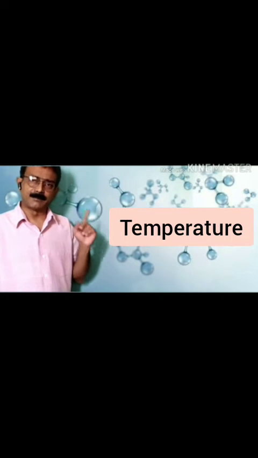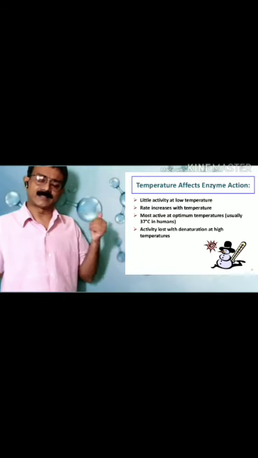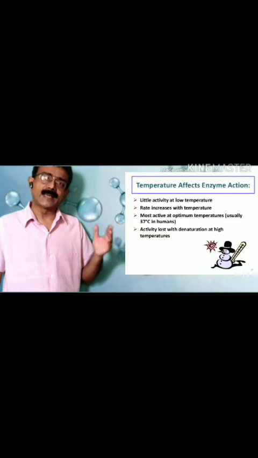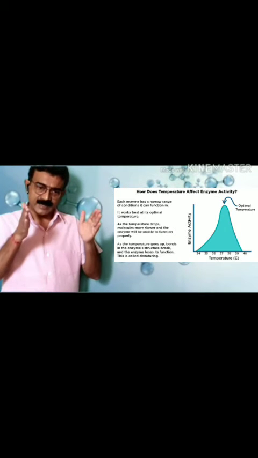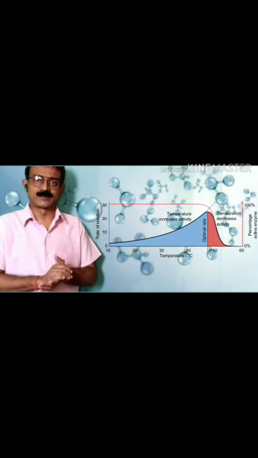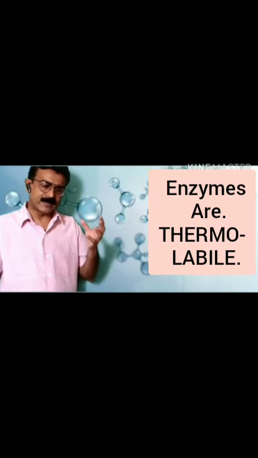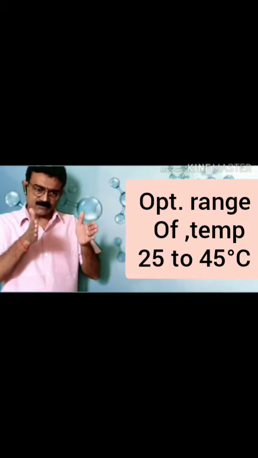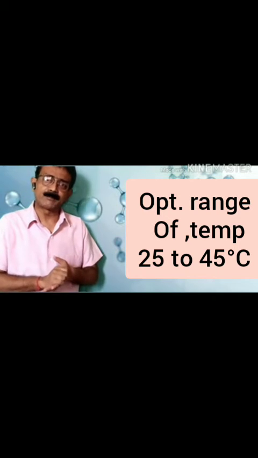Temperature is a very important factor that influences the activity of an enzyme, because most enzymes can work very efficiently within a narrow range of temperature. Within a narrow range of temperature means what? That an enzyme can work very efficiently at a particular range of temperature, or at a particular temperature point.